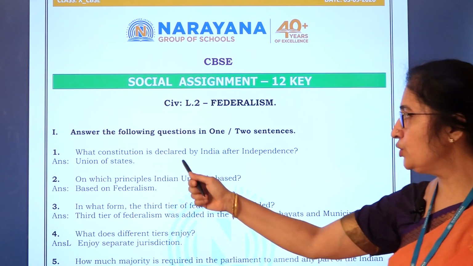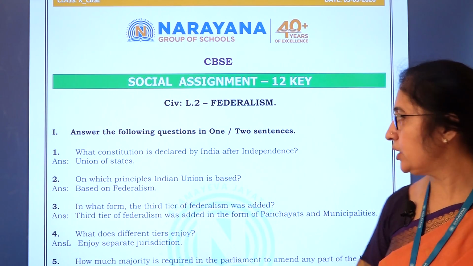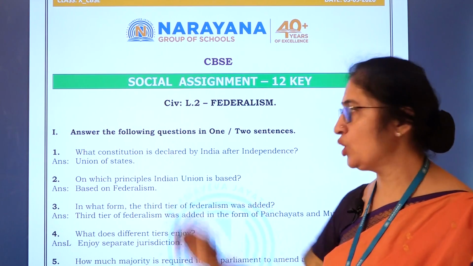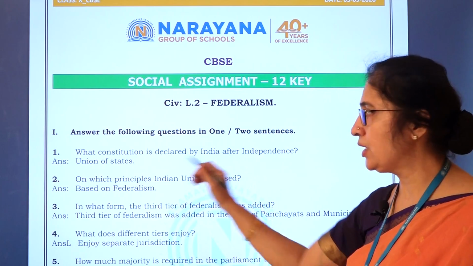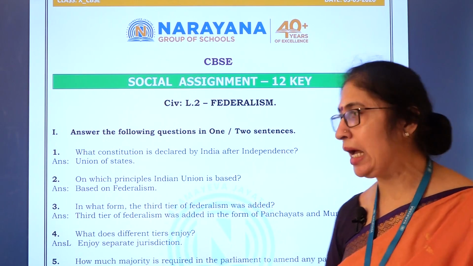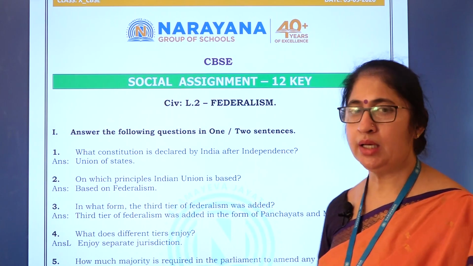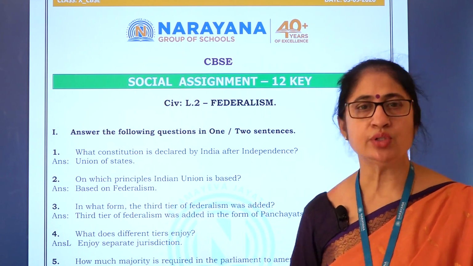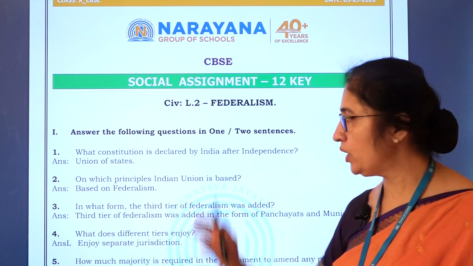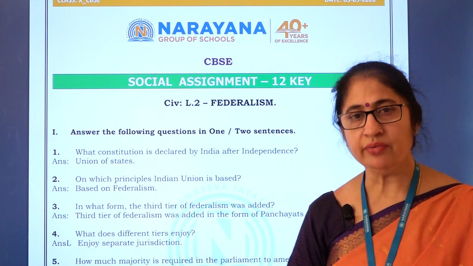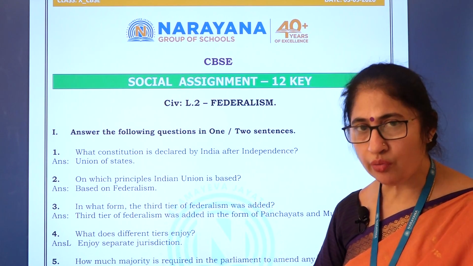What constitution is declared by India after independence? It means, how was India described in the constitution? So, the constitution declared India as a union of states. If you see, in the constitution the word federalism was not used for India. So what is the word we have used to describe India? Even though it has got federal features, we have used union of states.